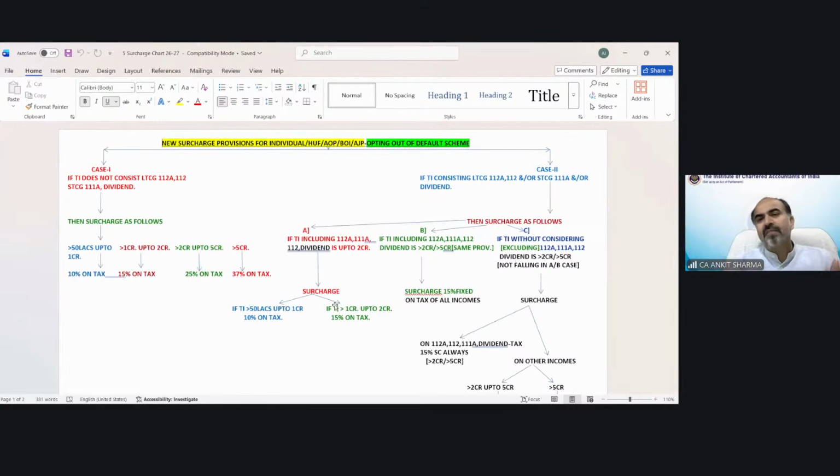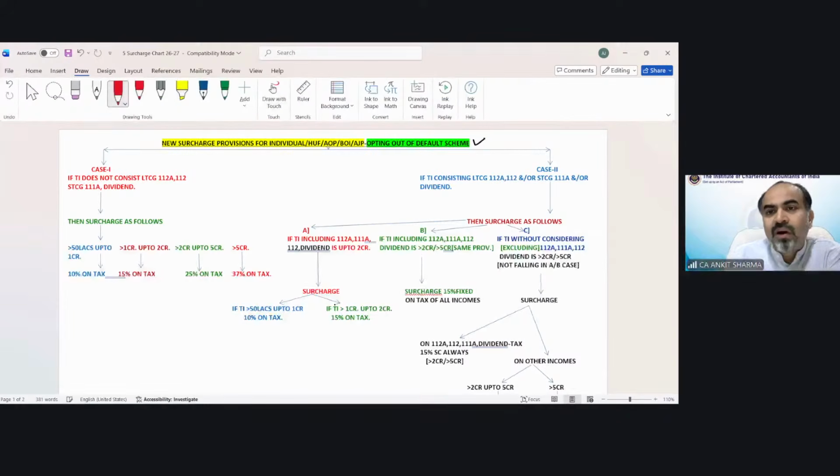So this is the surcharge provision. Whether you are having a special rate of income or you are not having a special rate of income, everything has been covered in this chart. I prepared the chart for all of you. And you can see the new surcharge provision for individual, HUF, AOP, BOI, etc. for those opting out of the default tax regime. So this is for the optional tax regime.